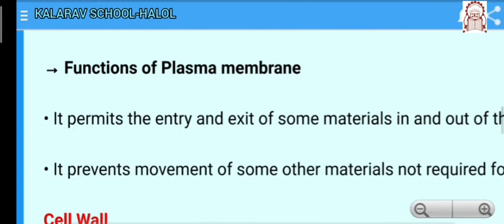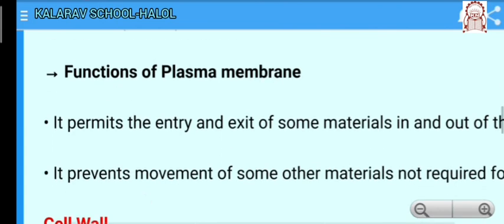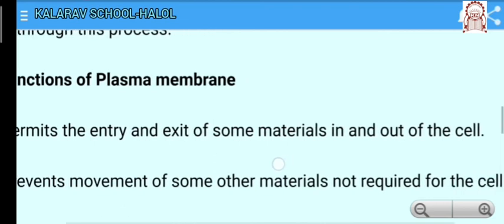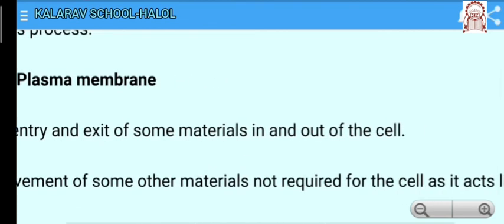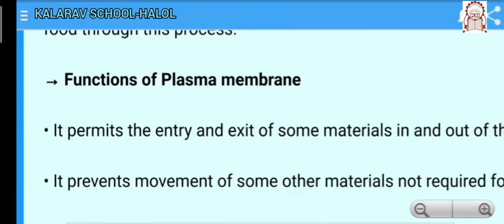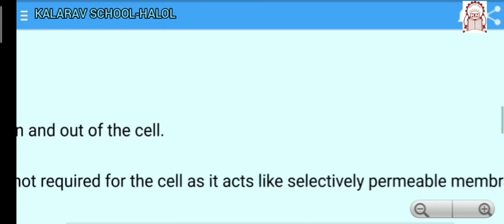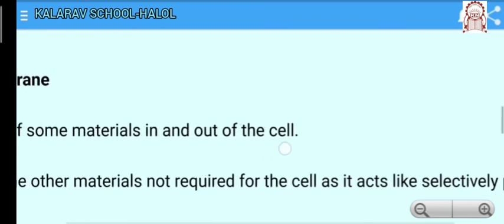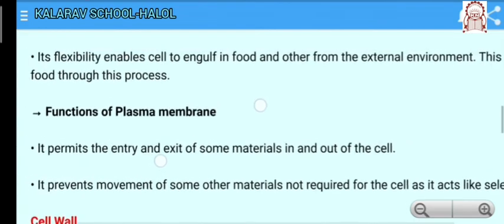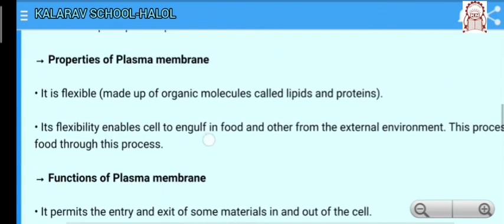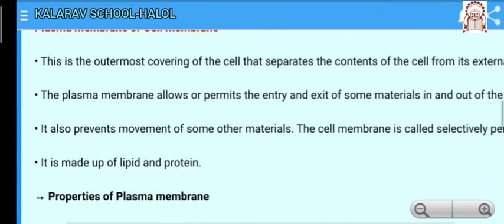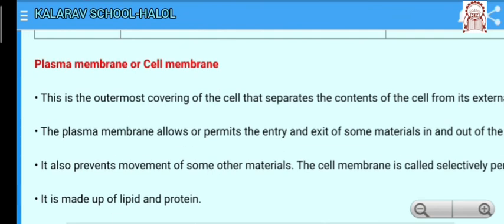Here are the functions of the plasma membrane. It permits the entry and exit of some material in and out of the cell. That is why it is a selectively permeable membrane. It prevents movement of some other material not required by the cell, as it is a selectively permeable membrane. So, the plasma membrane has different properties and functions. Here I have discussed only the plasma membrane, that is, one part of the cell.